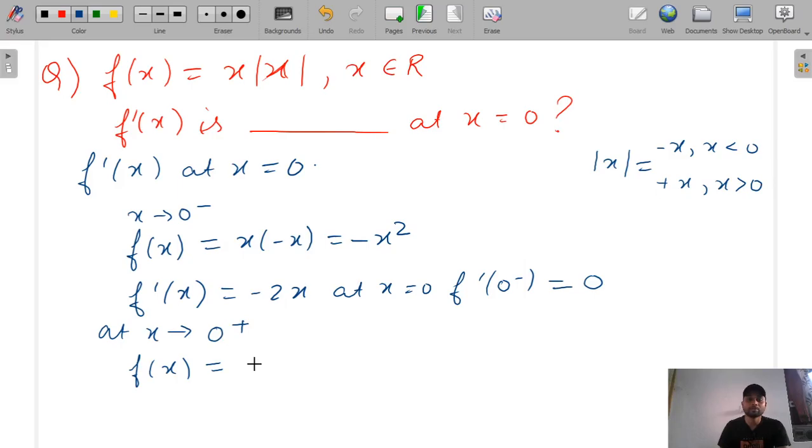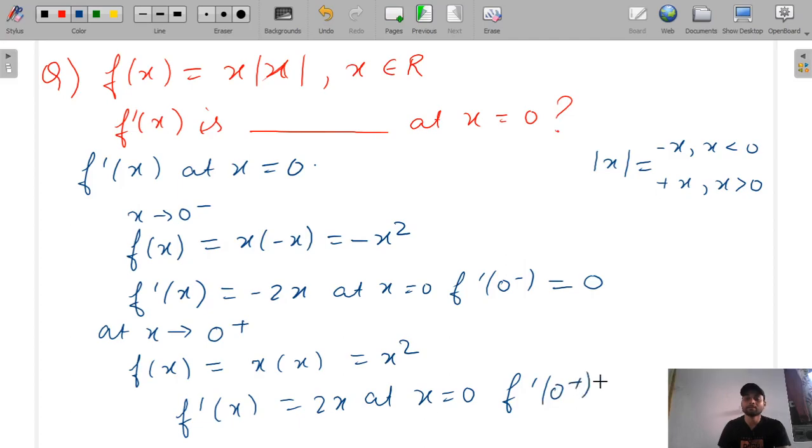So f(x) will be x into x, that is x squared, and when we differentiate it, f'(x) is equal to 2x, and at x equal to 0, f'(0 plus) is equal to 0. So we can see that f'(0 minus), the left hand differentiation, is equal to the right hand differentiation. Hence differentiation exists at x equal to 0 and its value is 0. So we solved this question.